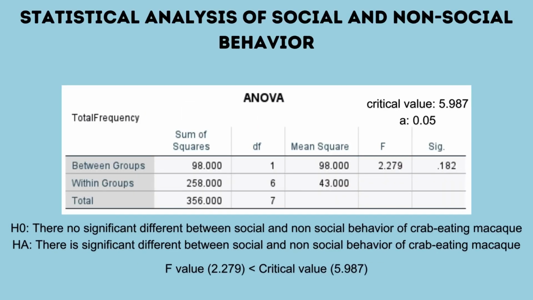The null hypothesis and alternate hypothesis have been stated. As for the null hypothesis, it says that there is no significant difference between social and non-social behavior, and as for the alternate hypothesis, it says that there is a significant difference between social and non-social behavior.